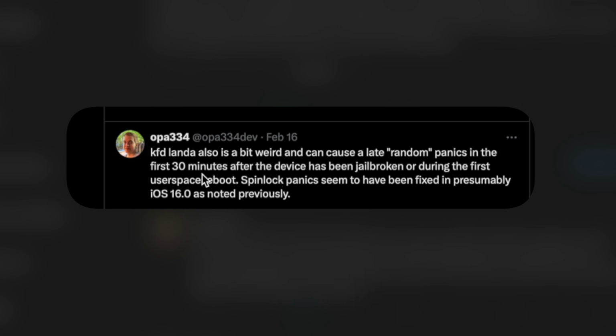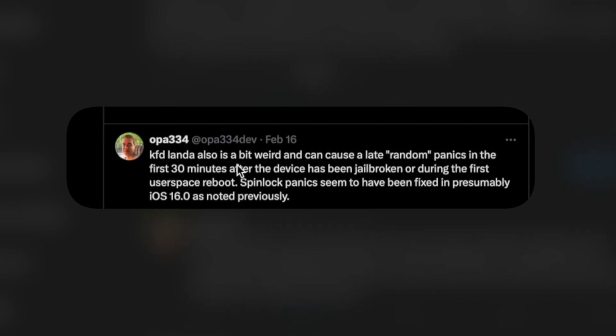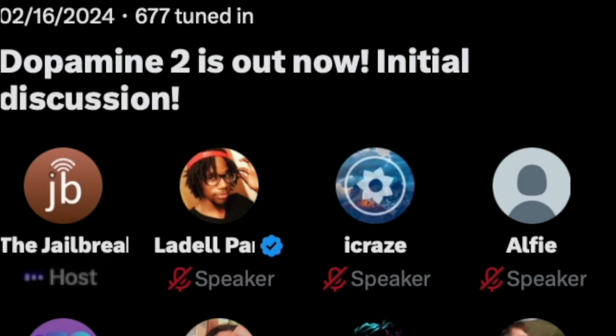Spin lock panics seem to have been fixed in presumably iOS 16.0 as noted previously, which is really awesome. Spin lock panics were a big issue plaguing the first release of Dopamine, the 15 release version. Some people weren't having it, but it was still a problem for some people.